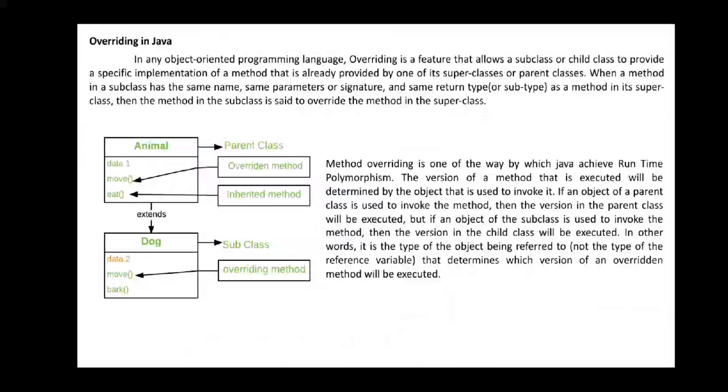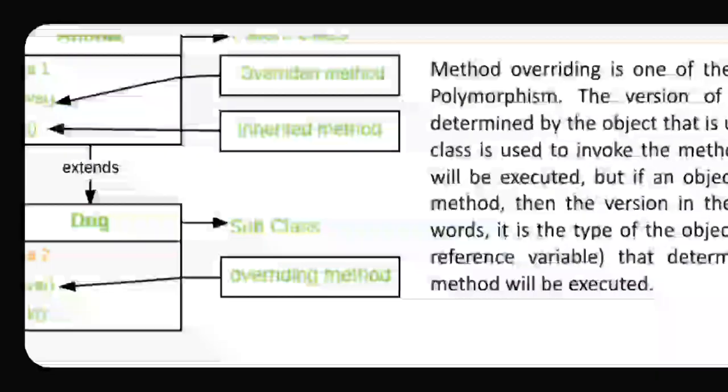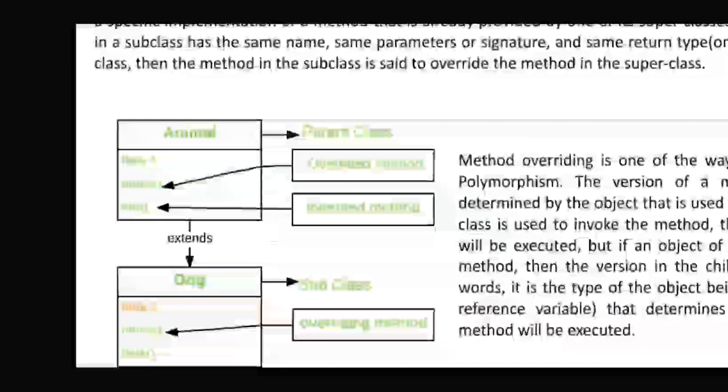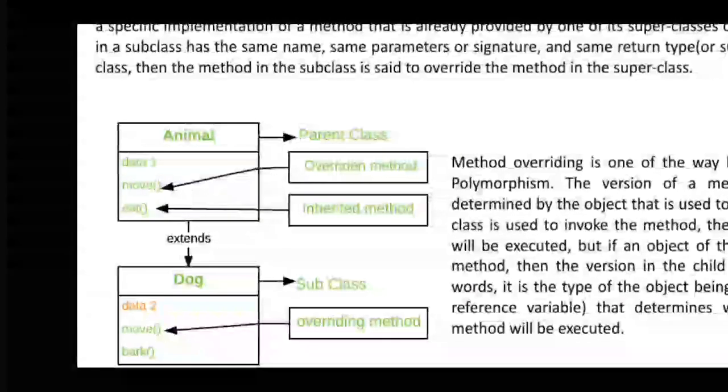What you can understand from this, I can give a simple example. There will be two classes. One is called the animal class. You can have an example here itself. You can see it. There is a superclass or parent class which is called animal, and the second one is dog, and you have data members, and methods move in animal as well as move in dog.